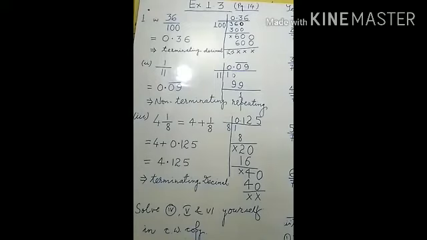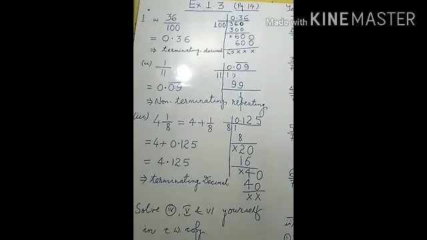So we have to decide whether this one is a terminating decimal or a non-terminating repeating decimal. The first part contains the decimal representation and the second part your judgment regarding the decimal expansion. So let us see one by one.